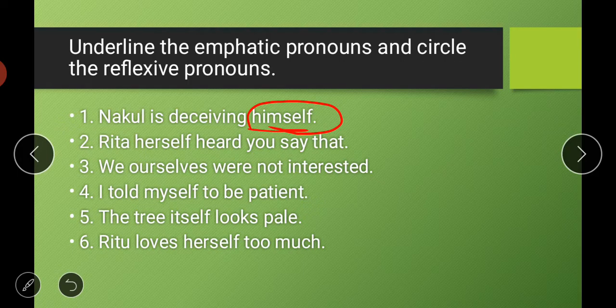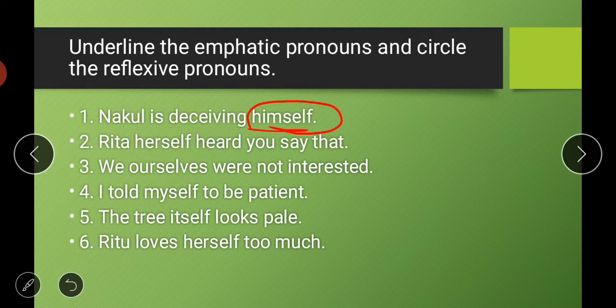The trick to remember is that if words like himself, herself, ourself come in the beginning of the sentence, after 1 or 2 words, then it is an emphatic pronoun, otherwise it is a reflexive pronoun. In the first, as you can see, himself was at the end of the sentence, so that is why it is a reflexive pronoun. In the second one, Rita herself heard you say that.